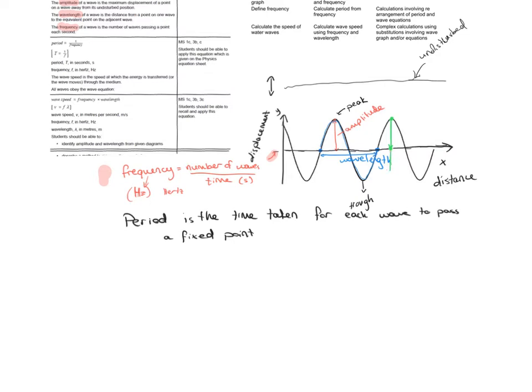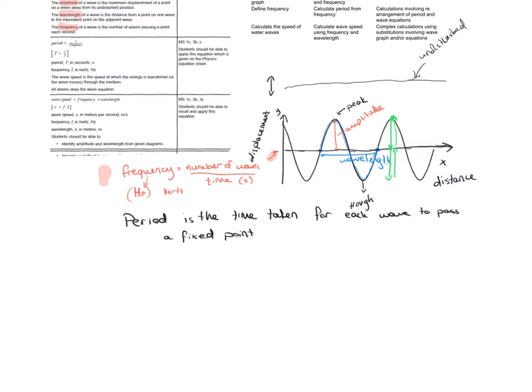After another quarter of a period, the point will be down there. After another quarter it will be down there, and then it will end up back to where it was. So that's a complete period. This is what we mean by the time taken for each wave to pass a fixed point. So how long it takes for this to go up and down. You should be able to use the equation that links period and frequency together. This will be given to you, but you should be able to use it.